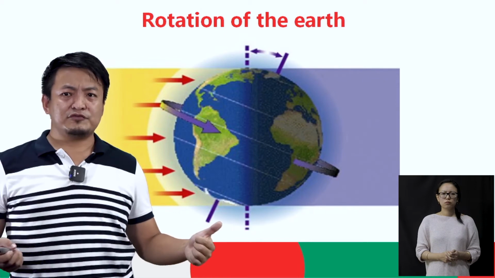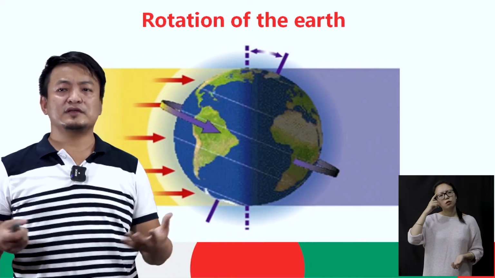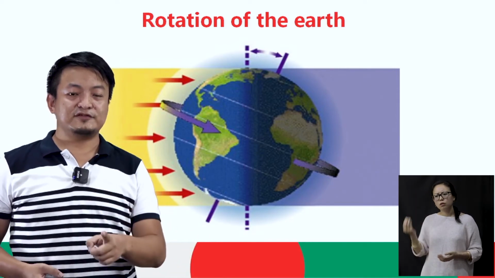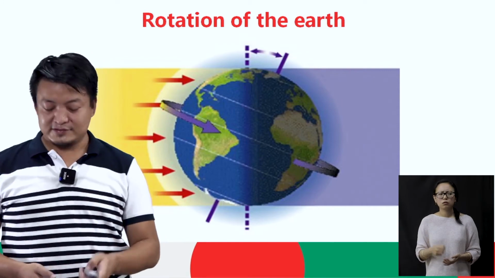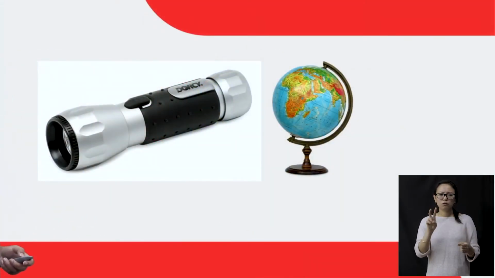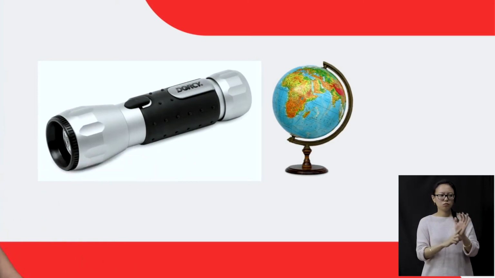Now you may be wondering, how do we get day and why night? Why not only day? So we'll do an activity. Are you all ready? So let's do an activity. Students, we can see a globe, and this is a torchlight, right? This globe is not the Earth, okay? It is just a model of the Earth.